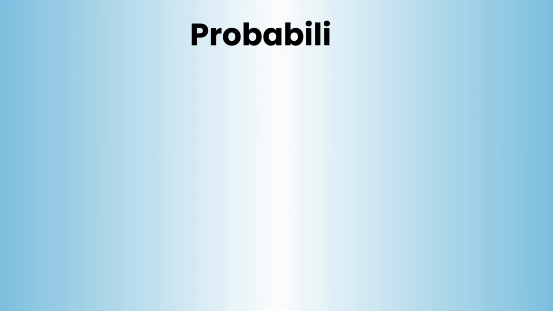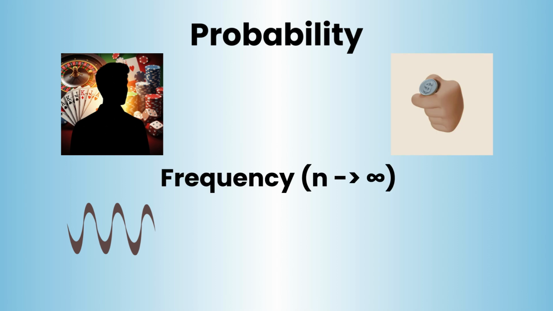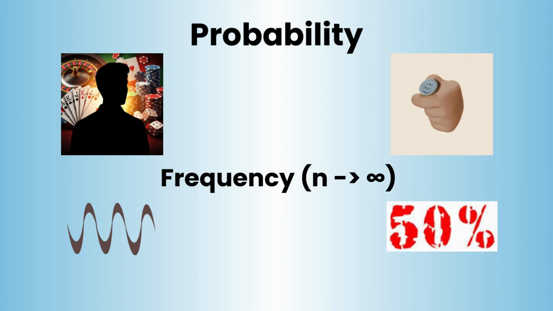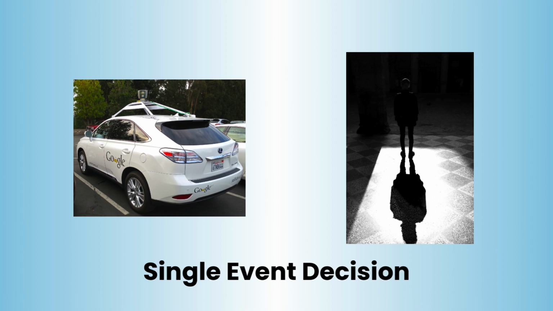When we talk about probability, most people think of this as gambling or frequency. The idea that if we flip a coin infinite times, 50% of them will be heads. But in artificial intelligence, we don't care about flipping coins. When a self-driving car sees a shadow on the road, it can't replay the scenario a million times to see if it crashes. It has to make a decision now based on incomplete information.